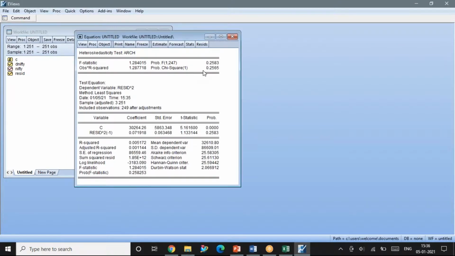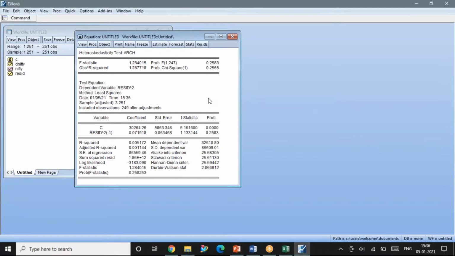When I perform a heteroscedasticity test, the null hypothesis says that there is no ARCH effect. When I say there is no ARCH effect, it means that there is homoscedasticity in my data. My data is not heteroscedastic. Okay, this is the basic null hypothesis. So what does the p-value of this test indicate? My p-value is greater than 0.05, which means that I need to accept my null hypothesis. My null hypothesis says there is no ARCH effect, that is, the data is homoscedastic. So this condition is fulfilled.